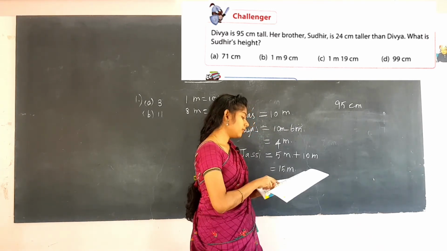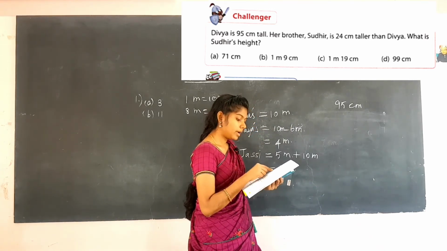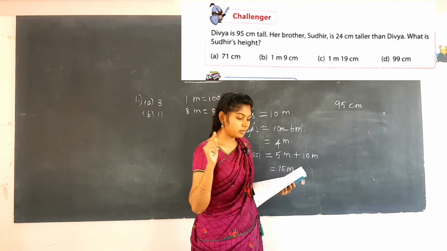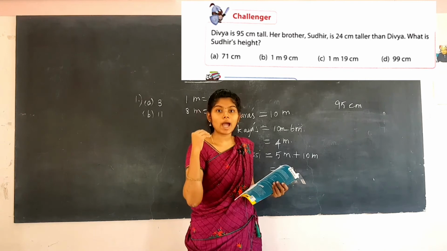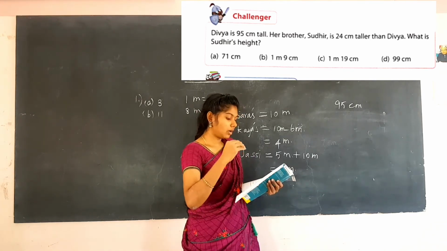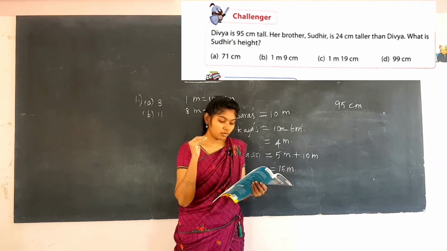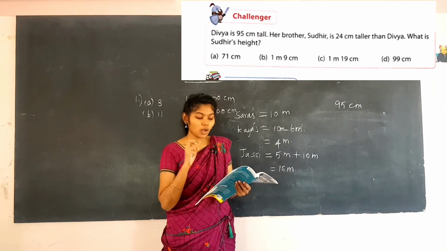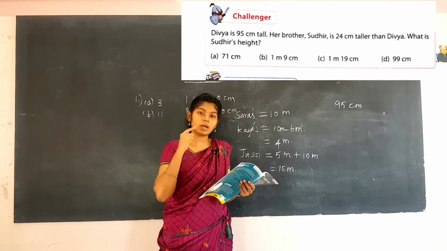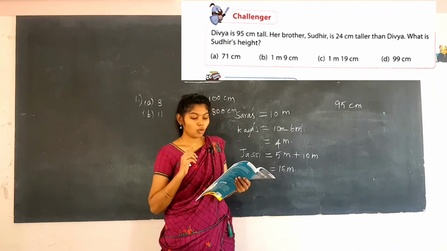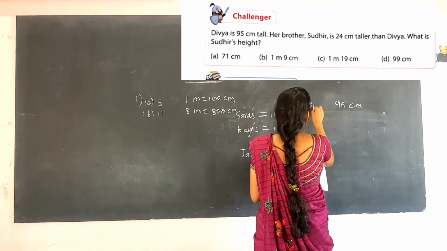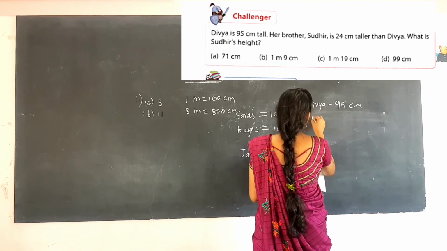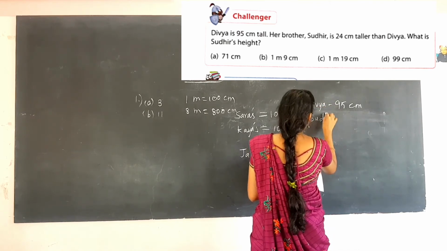Divya is 95 centimeter tall. Her brother Sudhir is 24 centimeter taller than Divya. 24 centimeter taller than means you have to add that number. Divya vida adhigama 24 centimeter adhigama irukanga. So you have to add that 24 to that Divya's number, 95 plus 24. So you will get the Sudhir's height.